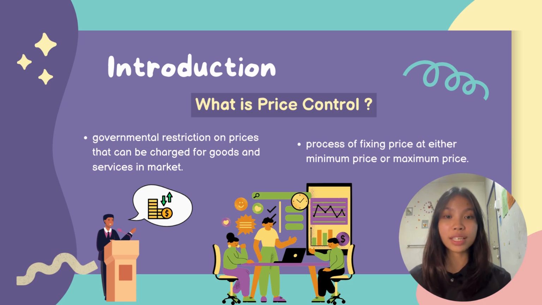But before we go further in details, I would like to introduce the definition of price control, which is related to our topic of discussion today. So price control is a governmental restriction on prices that can be charged for goods and services in the market. Some examples for goods are books and cars, which is an object that can be seen and touched. As for services, some examples include transportation and education, which cannot be seen.